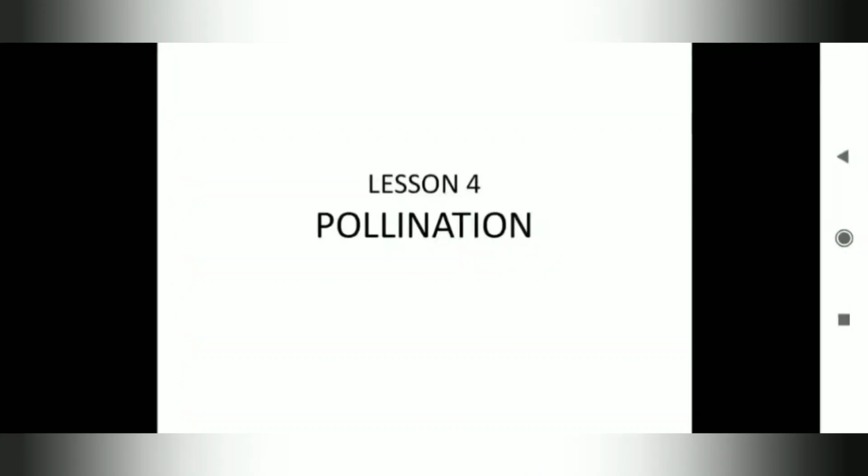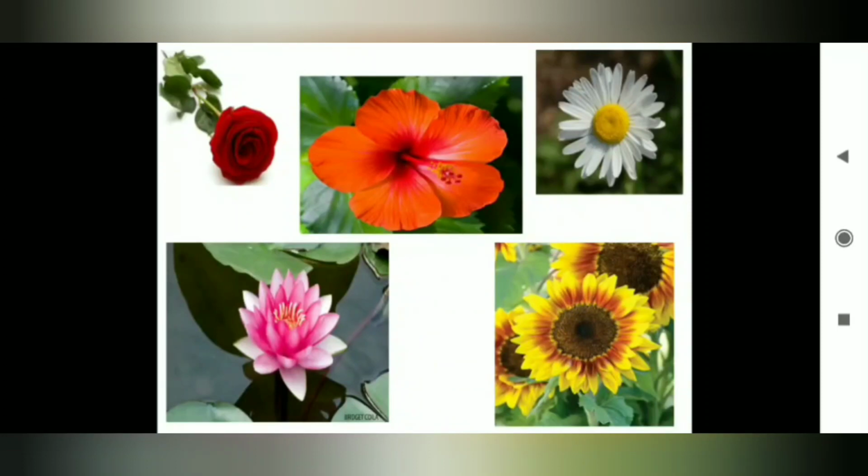Lesson number 4, pollination. Yes children, in front of your screen so many types of flowers are given. Can you tell me the names of those? Yes, the first one is rose. The second one is hibiscus. You can also call it China rose. The third one is daisy. And the fourth one is, yes, it's a water plant, lotus. And the last one is sunflower.